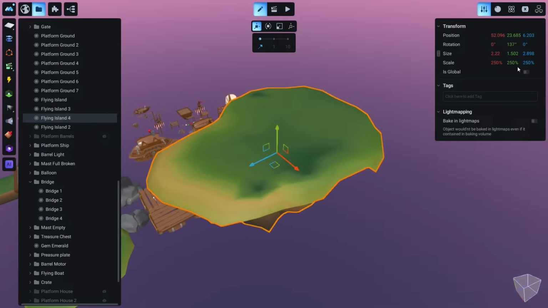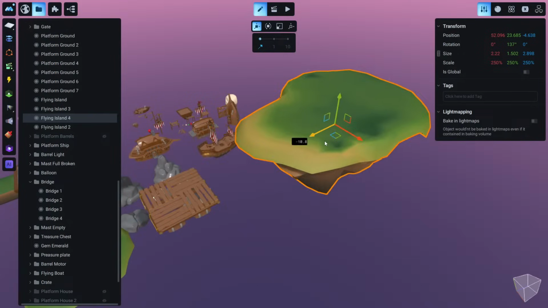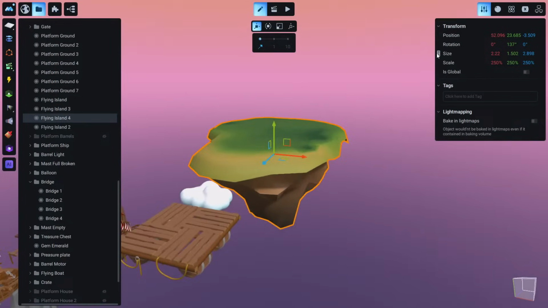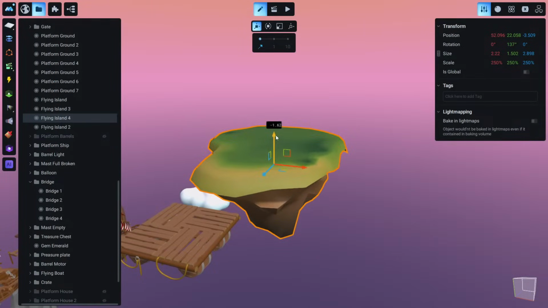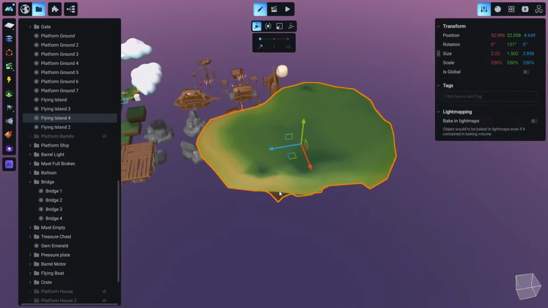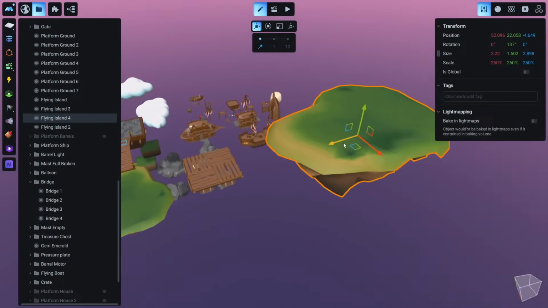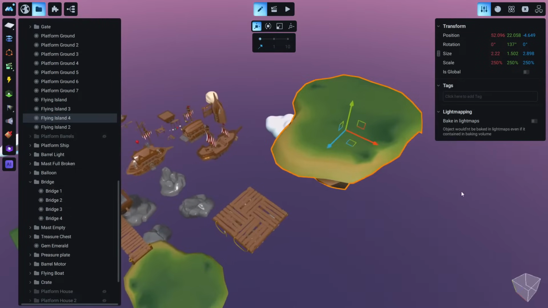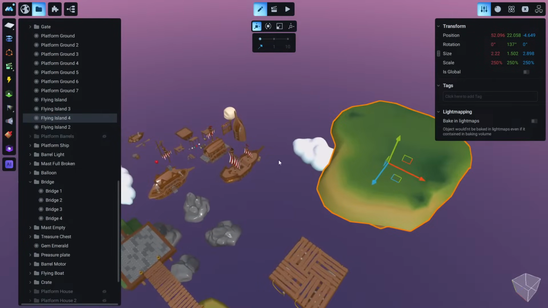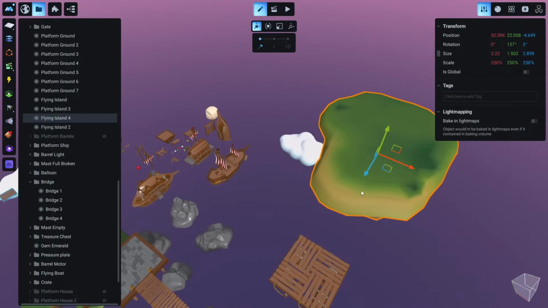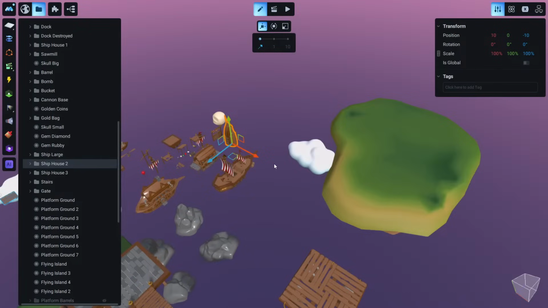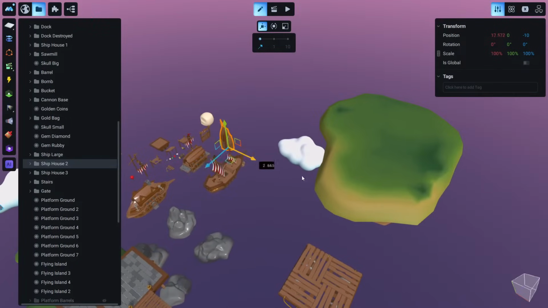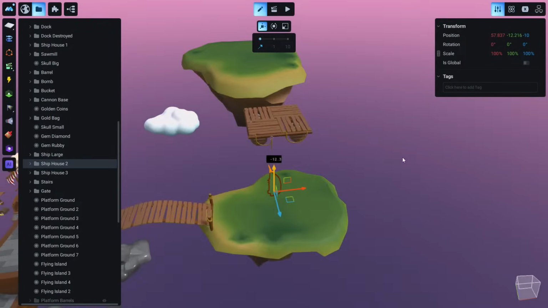Now if you wonder why it scaled up in all axes, it's because this is enabled, constraint proportion. So don't be surprised. Now we are going to create something like a little quest or a small difficulty that our character has to pass in order to proceed to the next part of our level.